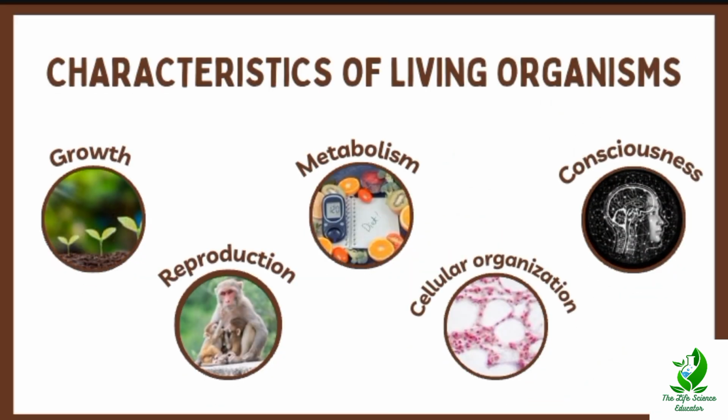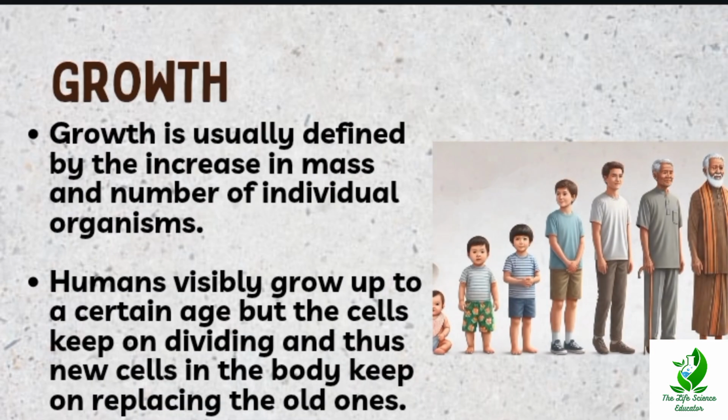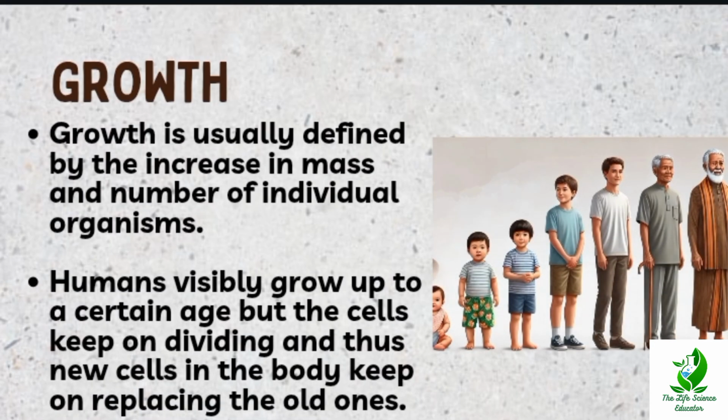So what are the characteristics of living organisms? The characteristics of living organisms are growth, reproduction, metabolism, cellular organization, and consciousness. So let us discuss them one by one in detail. Growth. Growth is usually defined by the increase in mass and number of individual organisms. Humans visibly grow up to a certain age, but the cells keep on dividing, and thus new cells in the body keep on replacing the old ones.